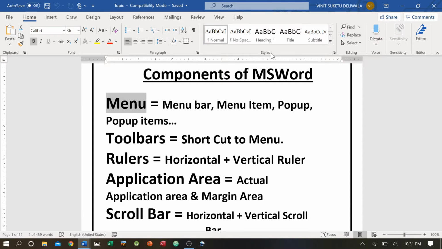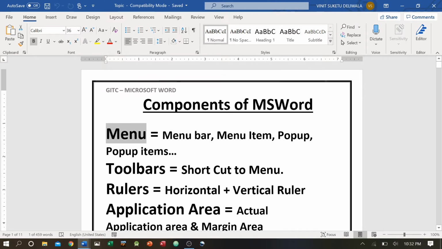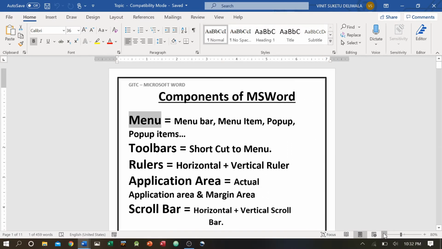We have two types of rulers over here. This is the horizontal ruler, and here we have a vertical ruler. What the use of the ruler is, we are going to learn in detail in page setup. Then we have the application area. This whole area is known as the application area. This white portion is known as the application area. I'll reduce it from the zoom bar.